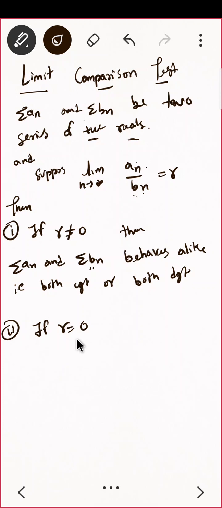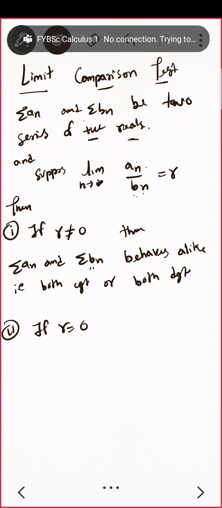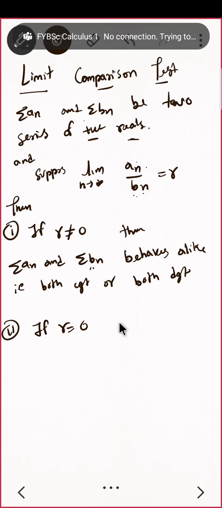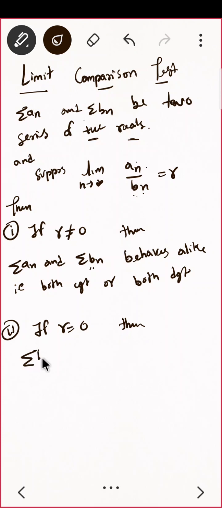And what if r is equal to 0? The next one is, if your r is 0 and summation of bn is convergent, that is, the denominator series is convergent, then the numerator series is also convergent. That is, summation of bn is convergent, then summation of an is also convergent.